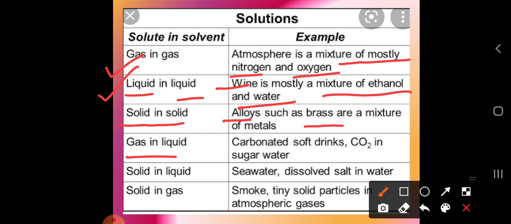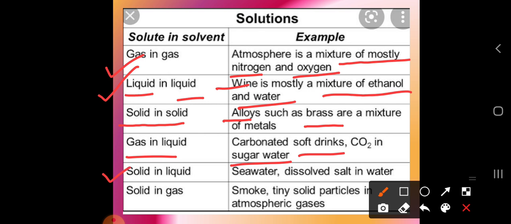Okay, so after this ENO powder is dissolved into water, which gas is formed there? That is carbon dioxide. Okay, so carbonated soft drinks, sugar water. So this is also one of the examples of gas in a liquid.